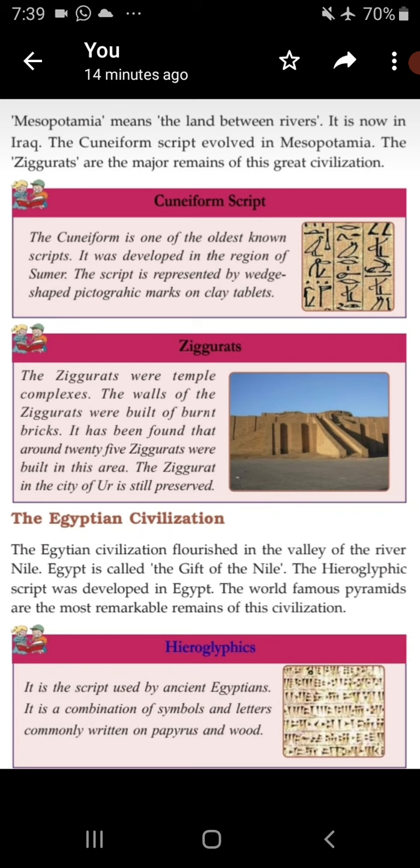The ziggurats are the major remains of this great civilization. Cuneiform script, we have to see in the extended reading. Cuneiform is one of the oldest known scripts. It was developed in the region of Sumer. The script is represented by wedge-shaped pictographic marks on clay.